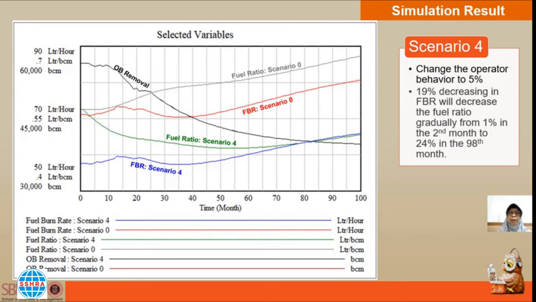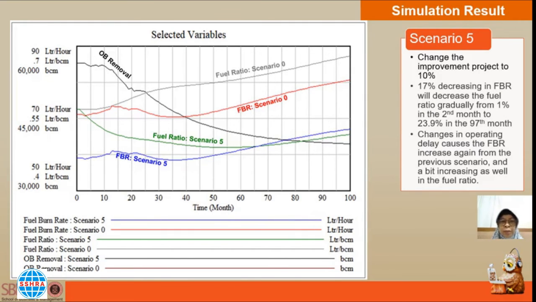And next, the scenario 4 result. At this stage, the changes in scenario 3 are still happening. A 19% decrease in FBR will reduce the fuel ratio gradually from 1% in the 2nd month to 24% in the 98th month.